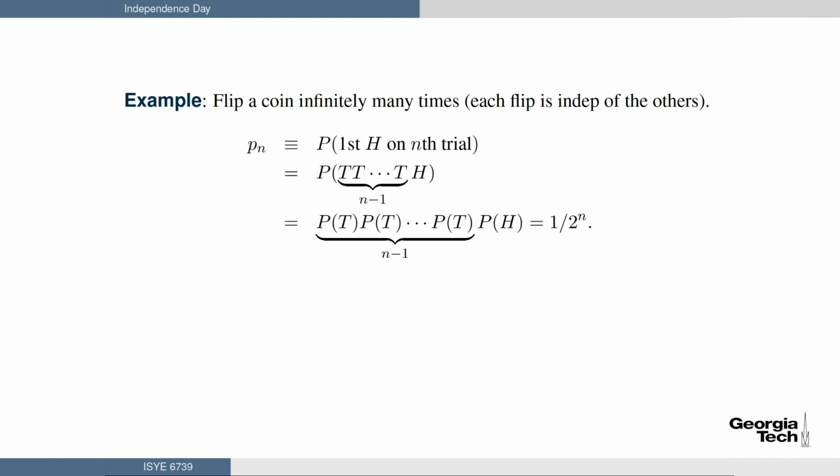Therefore, the probability that I see heads eventually is the sum of every single Pn. Remember, P sub n is the probability that I see heads for the first time on the nth trial. So I add up every possible value of n, and eventually I get this interesting result. This is the sum from n equals 1 to infinity of 1/2 to the n, and I happen to know from calculus class that that equals 1. In plain English, that means I'm eventually going to see a head.